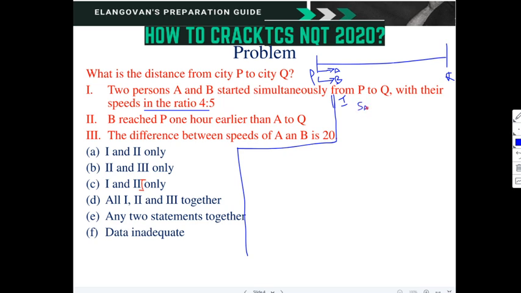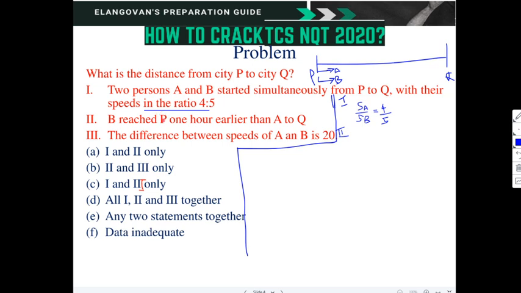SA by SB is equal to 4/5. Am I right? Can we write like this? So SA by SB is 4/5. And as far as the second statement is concerned, B reached 1 hour earlier than A.